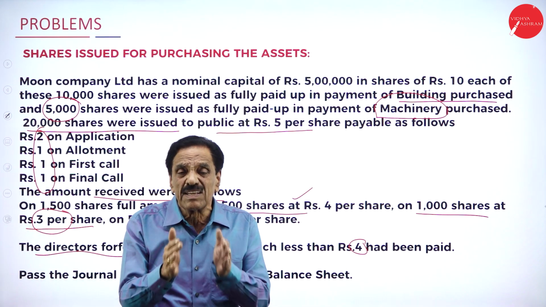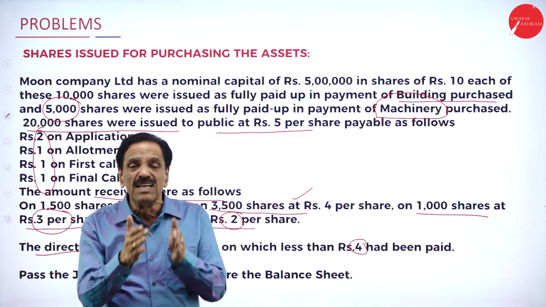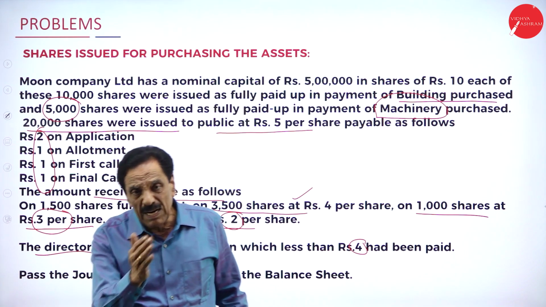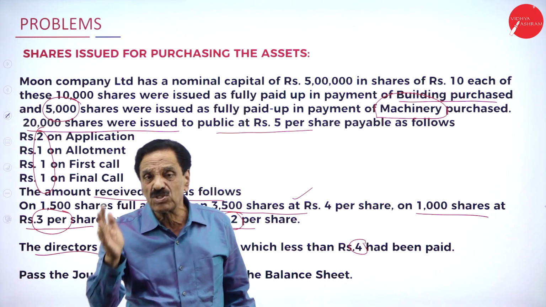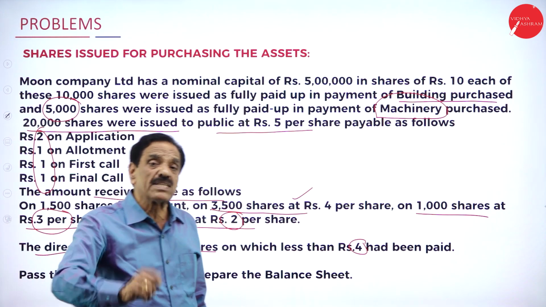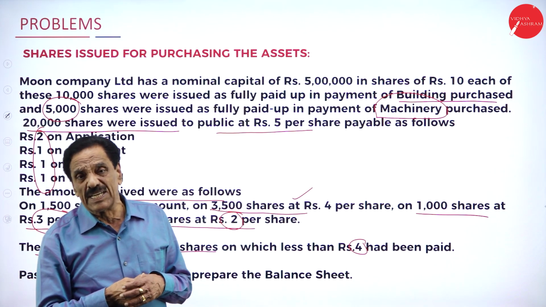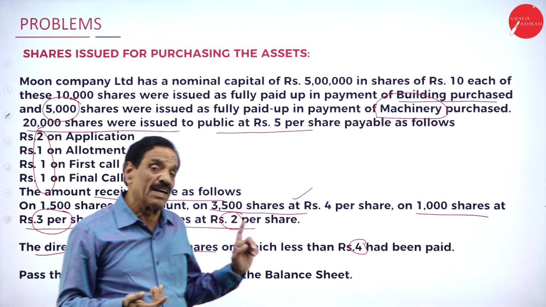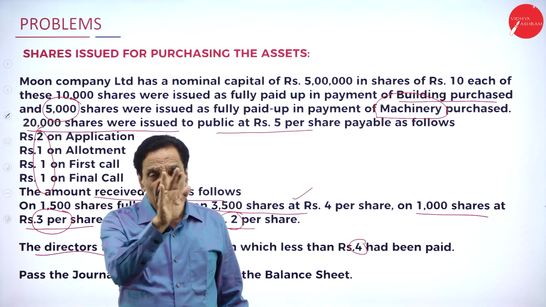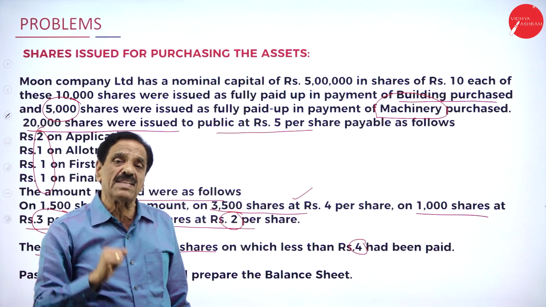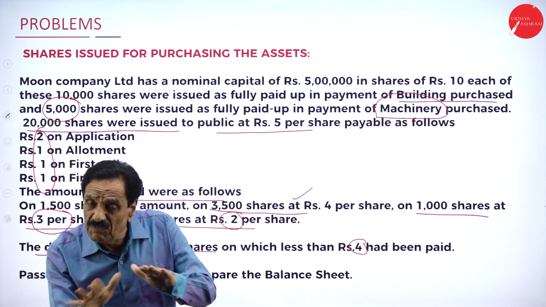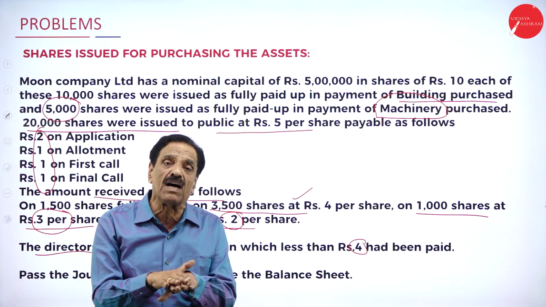I will repeat. Regarding the building, how many shares were issued? 10,000. What's the entry? Building account debit 10,000 into 10, 1 lakh to vendor account 1 lakh. Next, vendor account debit to share capital account. Regarding the machinery, the entry goes: machinery account debit 5,000 into 10, 50,000 to vendor account 50,000. So this goes in favor of the machinery purchase in the form of shares.